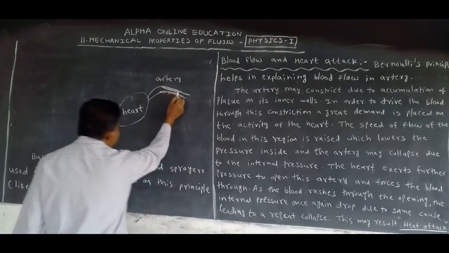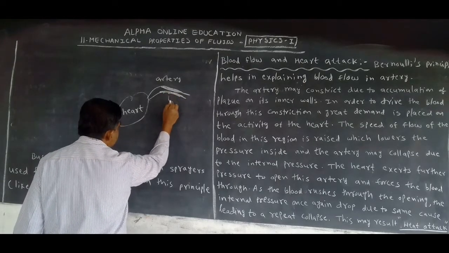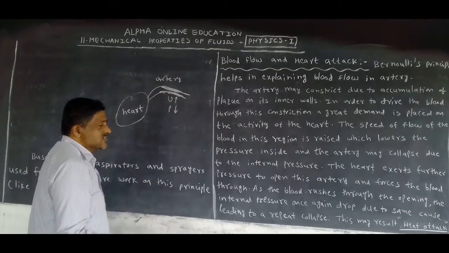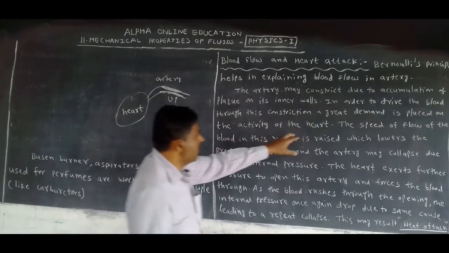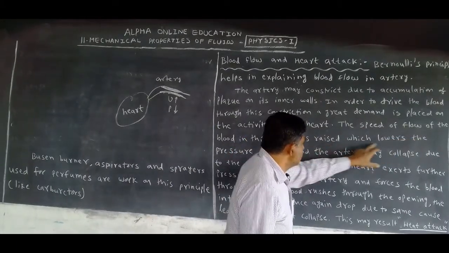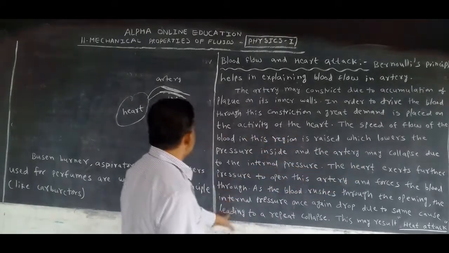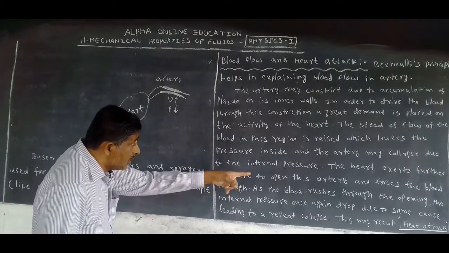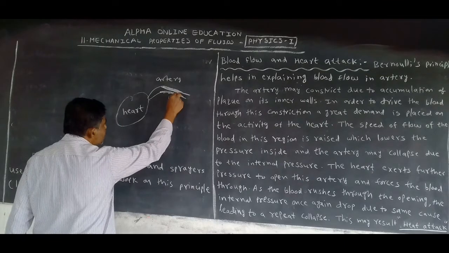Here velocity increases. When the velocity increases, the pressure decreases. That is explained: the speed of flow of the blood in this region is raised, which lowers the pressure inside, and the artery may collapse due to the internal pressure. Now the heart exerts further pressure. Here the pressure is lowered.